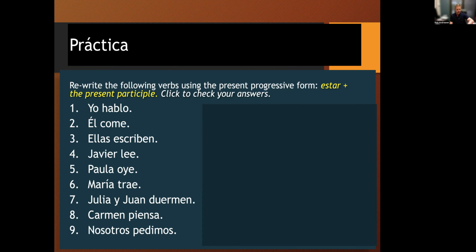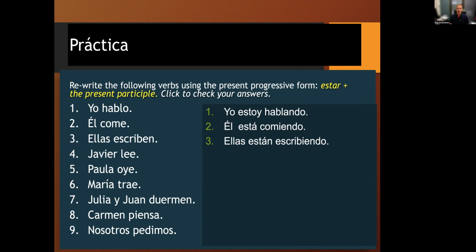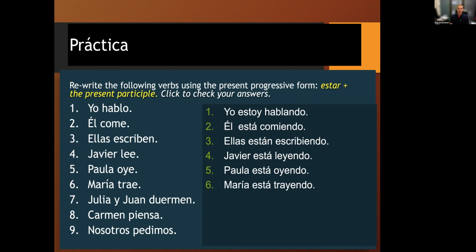Okay, número 1. Si vamos a decir yo hablo, podemos decir yo estoy hablando. Número 2, él come, viene a ser él está comiendo. Número 3, ellas escriben, se convierte en ellas están escribiendo. Número 4, Javier lee, Javier está leyendo with the Y. Número 5, Paola oye, Paola está oyendo. Número 6, María trae, María está trayendo. Número 7, Julia y Juan duermen, están durmiendo.